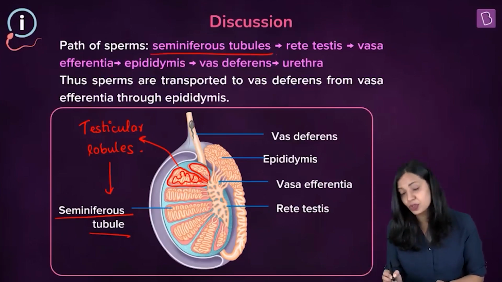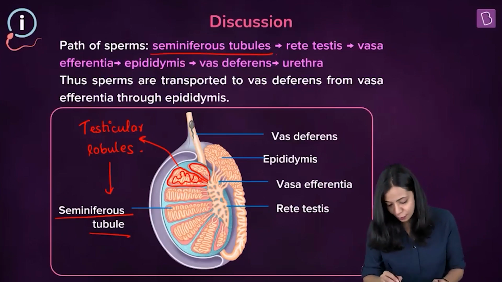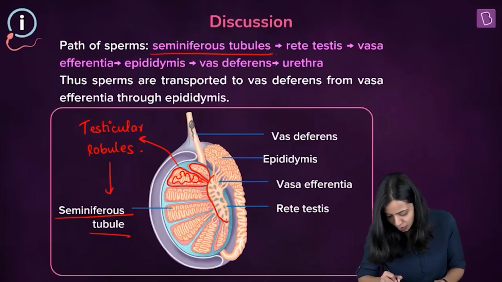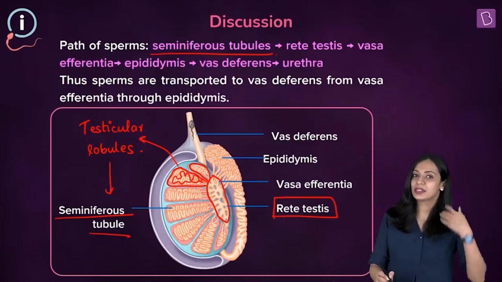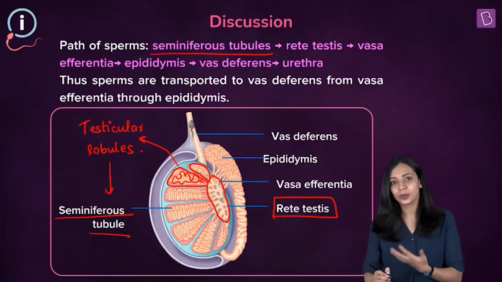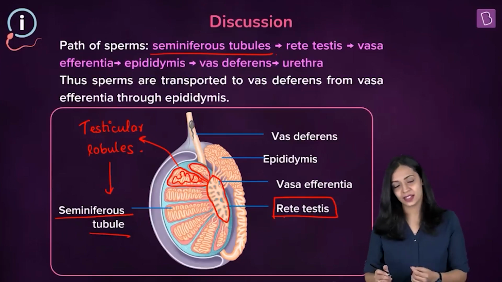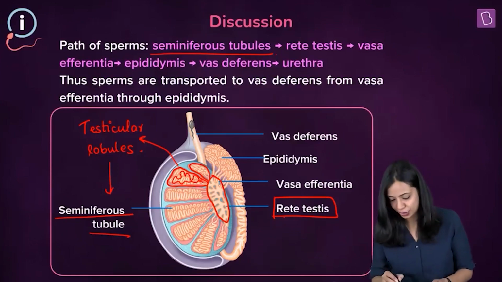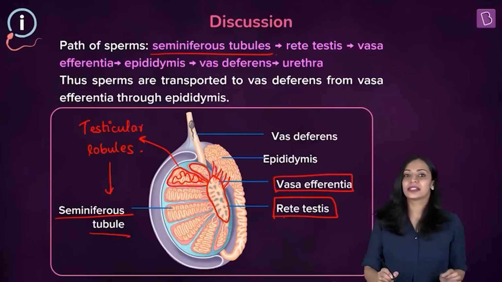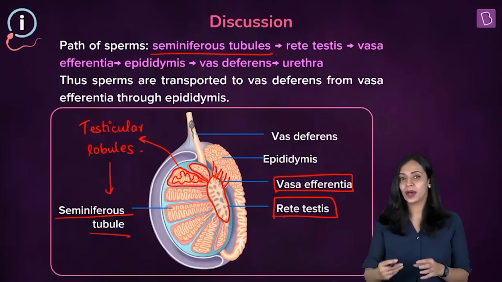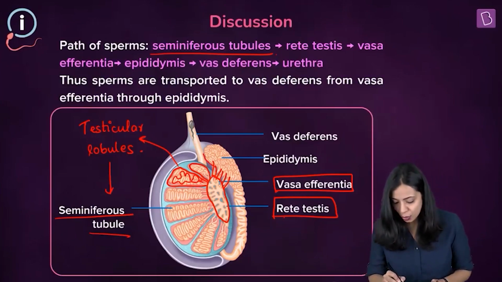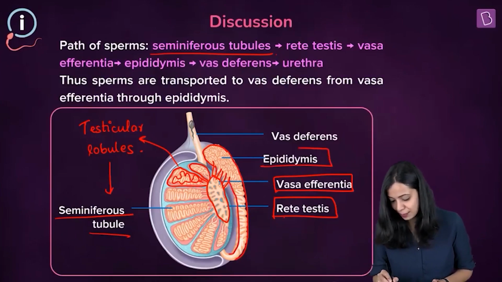So these are the seminiferous tubules. Now, the seminiferous tubules form a network of tubes within the testis that is known as the rete testis. So sperms from the seminiferous tubule reach this network of tubes known as the rete testis. From the rete testis, they are transported to these tubes that leave the testes, known as vasa efferentia. Remember, this was mentioned in the question, right? So vasa efferentia will carry the sperms from the rete testis to a coiled structure present at the posterior margin of each testis, known as the epididymis.